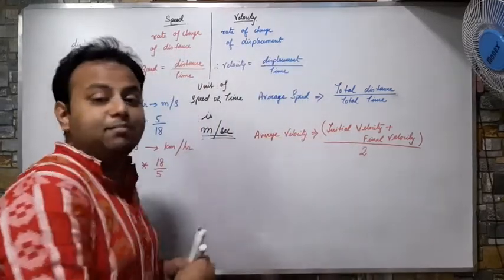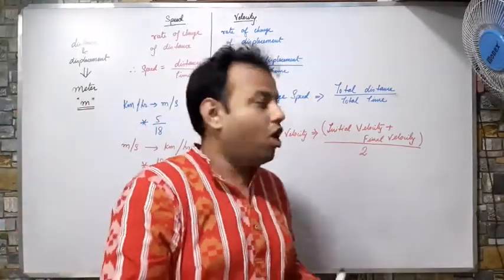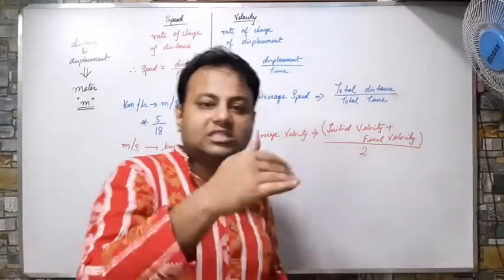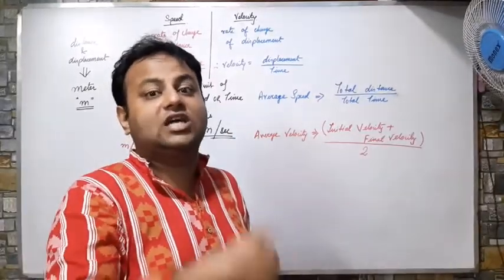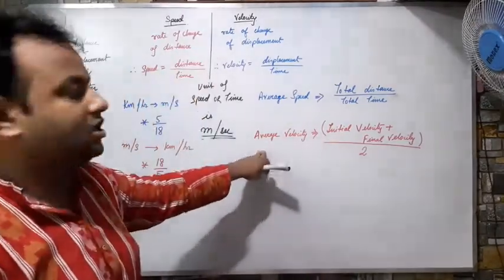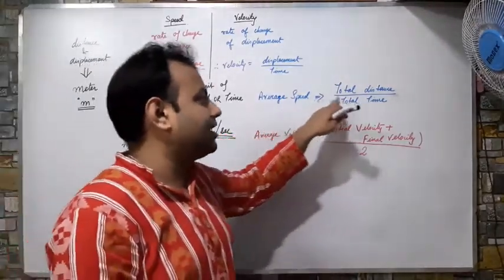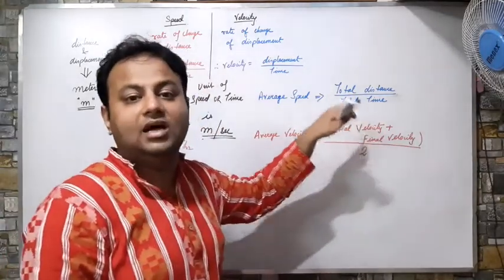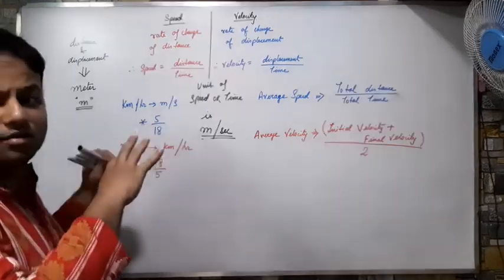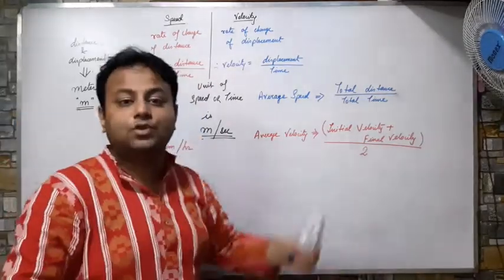That is the mean. That means the average of initial velocity and final velocity, the velocity with which I started and the velocity with which I ended. The average of these two will be called the average velocity, while the average speed is the total distance by total time. So this is my topic about speed and velocity.